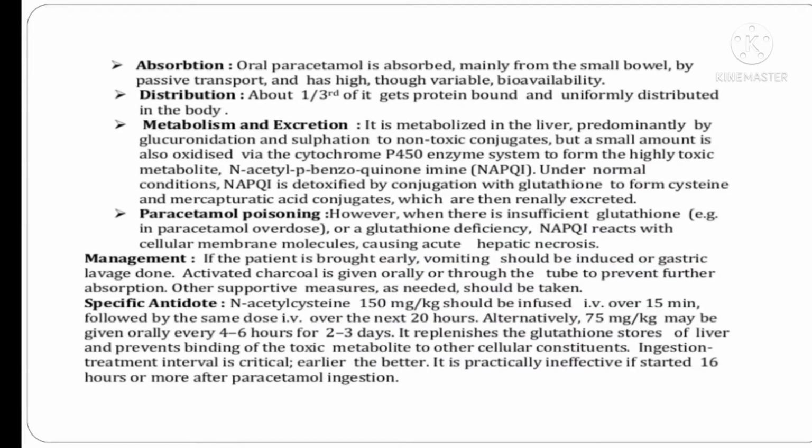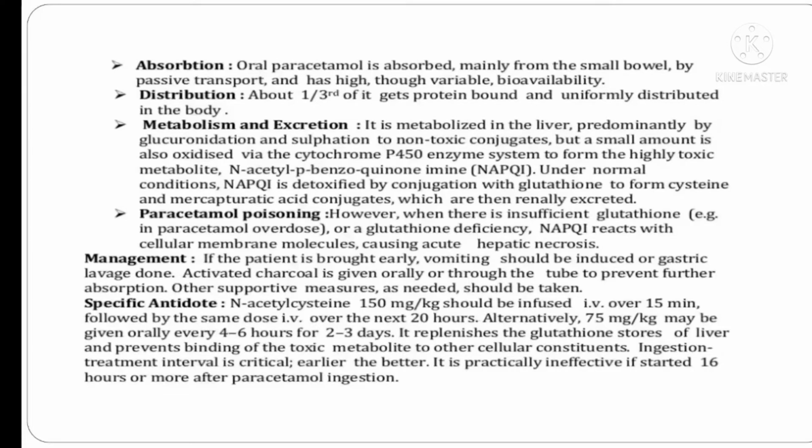If we discuss its pharmacodynamic and kinetic profiles, in absorption, oral paracetamol is absorbed mainly from the small bowel by passive transport and has high though variable bioavailability. In distribution, about one third of it is protein bound and it is uniformly distributed in the body. Now what are its metabolism and excretion?